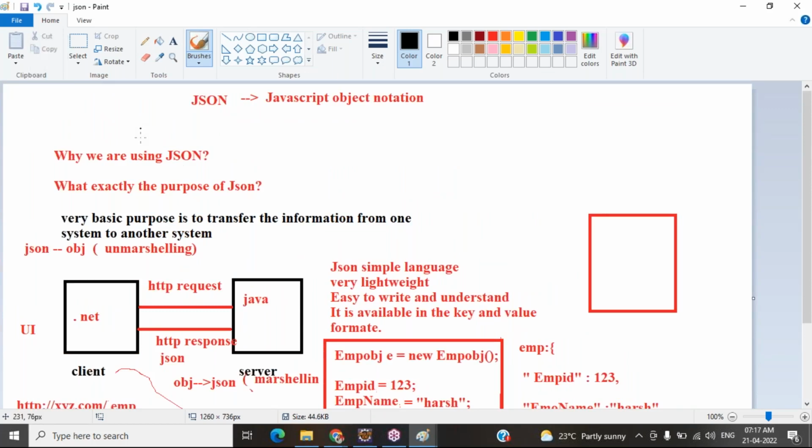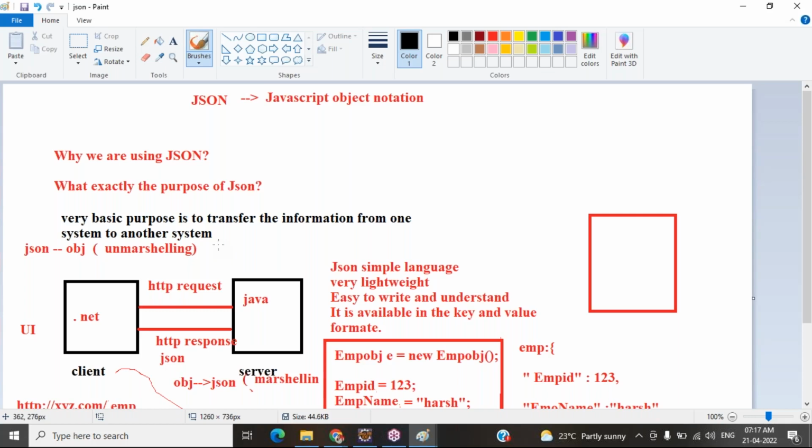Now, what exactly is the purpose of JSON? The very basic purpose, the main purpose of JSON, is to transfer information from one system to another system. This is why we use JSON. With JSON, we always deal with transferring data between one system and another, for example from client to server.